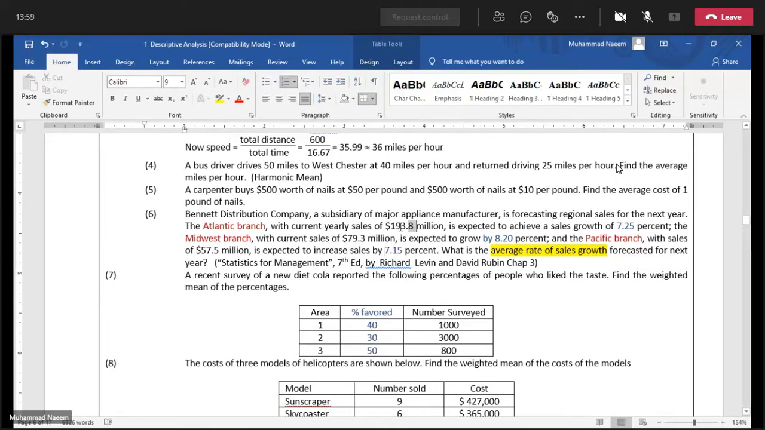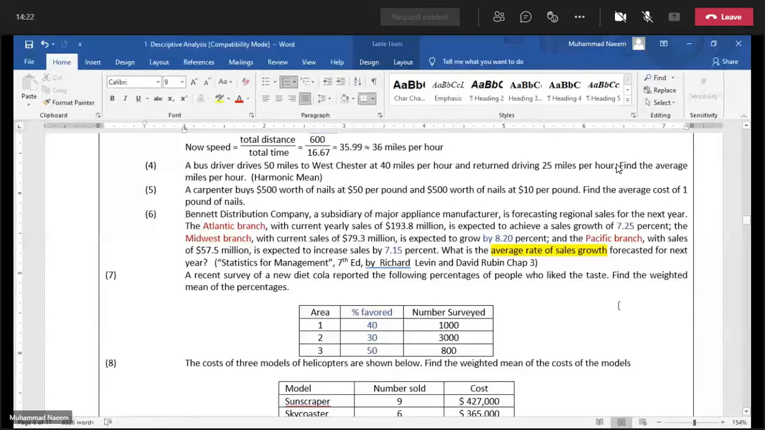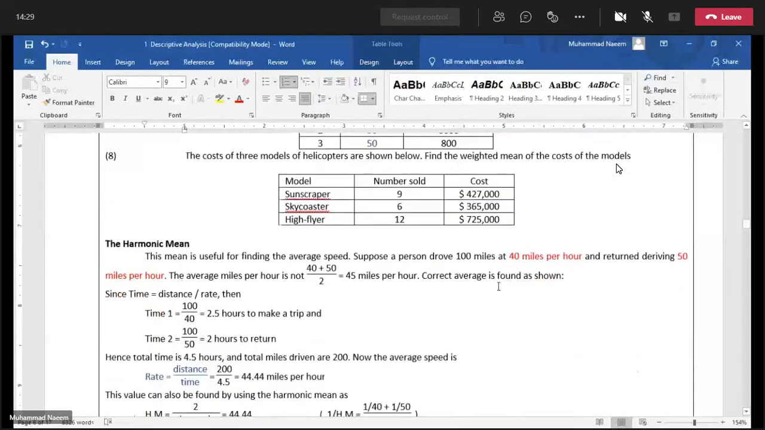And these amounts, 193.8, 79.3, 57.5, are the weightage amounts. Multiply each value of X with the corresponding weightage and divide by total weightage. Similarly, in all the following examples, just remember which amount is to be averaged.